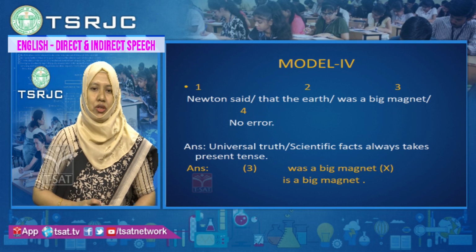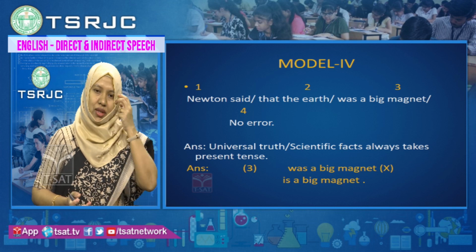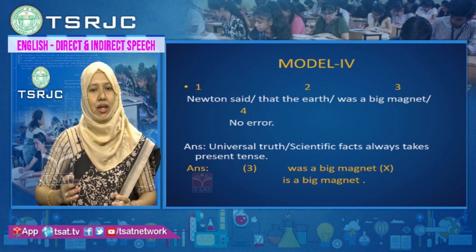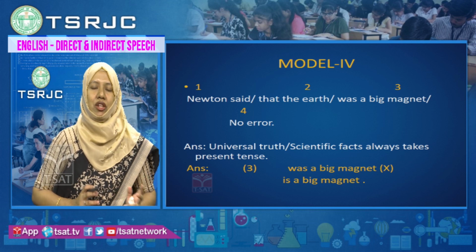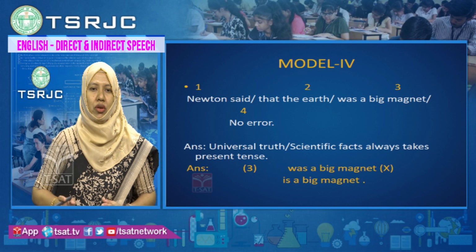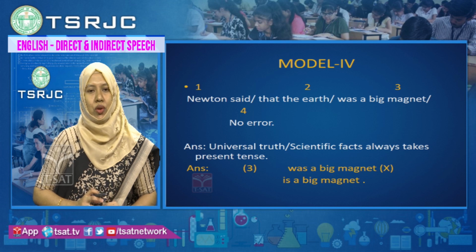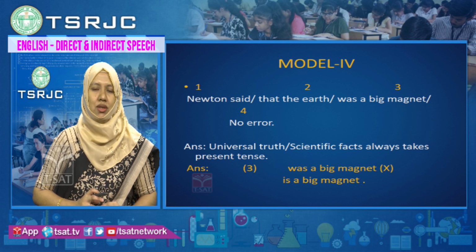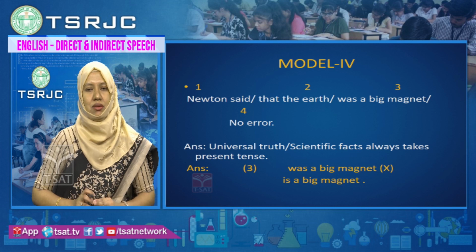Next, the kind of sample questions. Out of 4 options, you have to identify whether there is an error in any part of the sentence, in which part it is, whether it is 1, 2, 3 or 4, or no error. Let us look at the first example. Newton said that the earth was a big magnet. No error. Newton said that the earth was a big magnet.